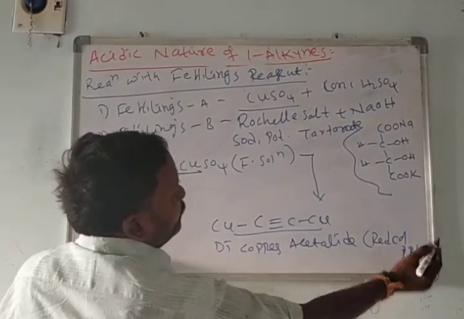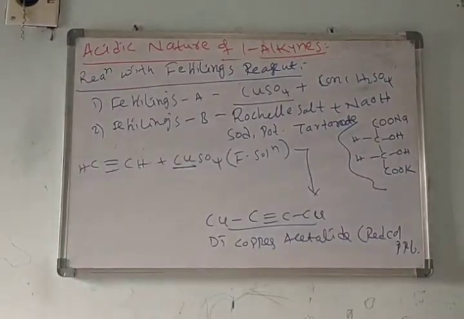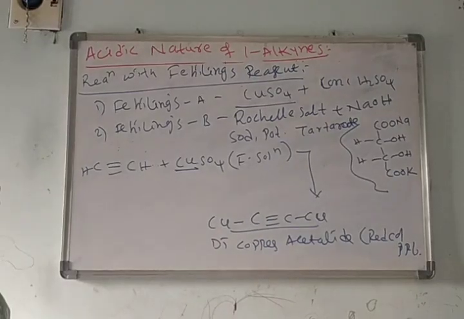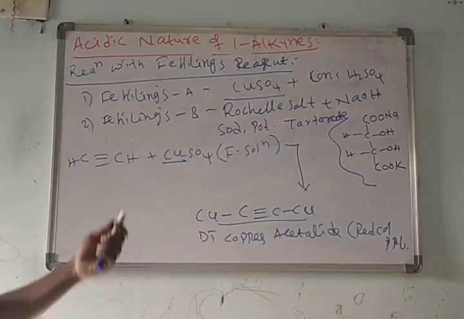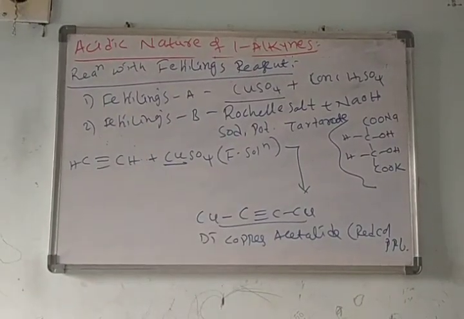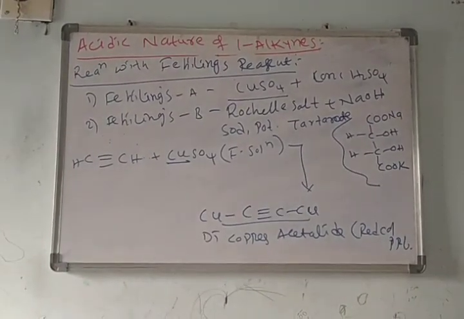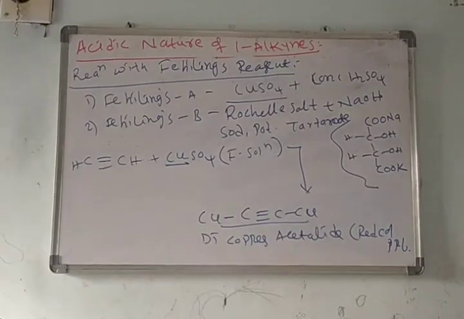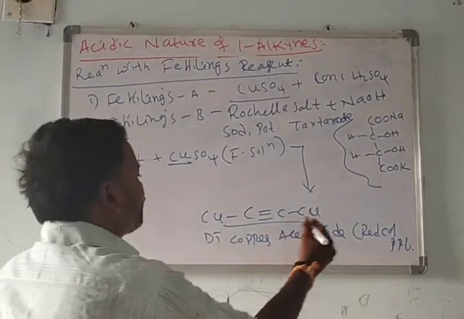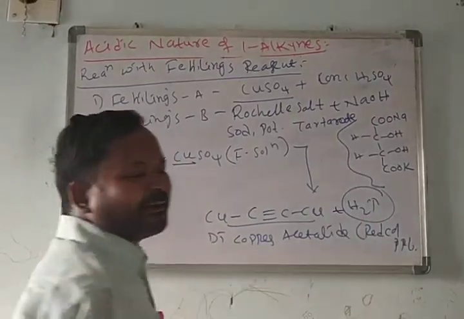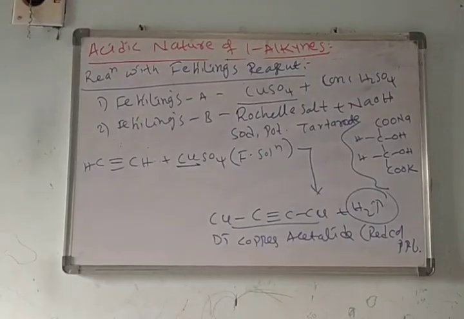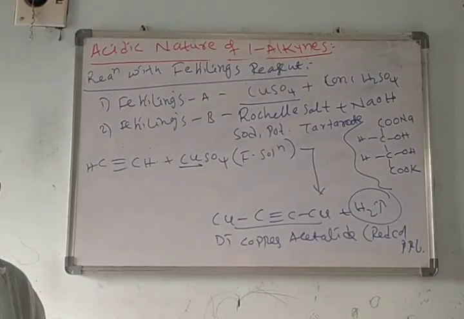Formation of dicopper acetylide, disilver acetylide and sodium acetylide occurs with the liberation of hydrogen gas. Here also hydrogen gas was released. This indicates the acidic nature of 1-alkynes.